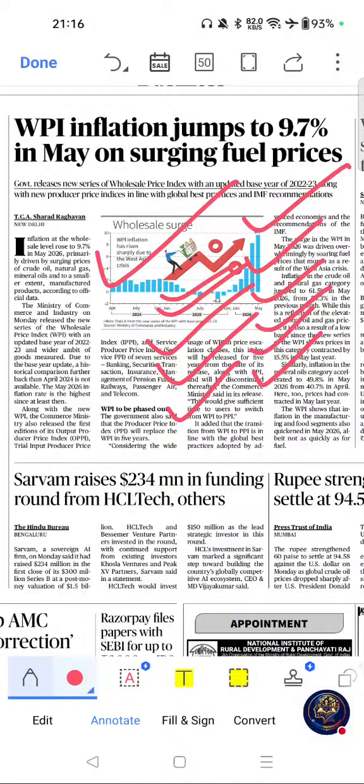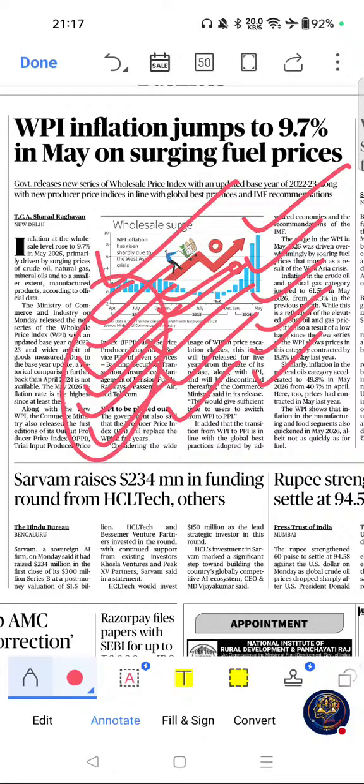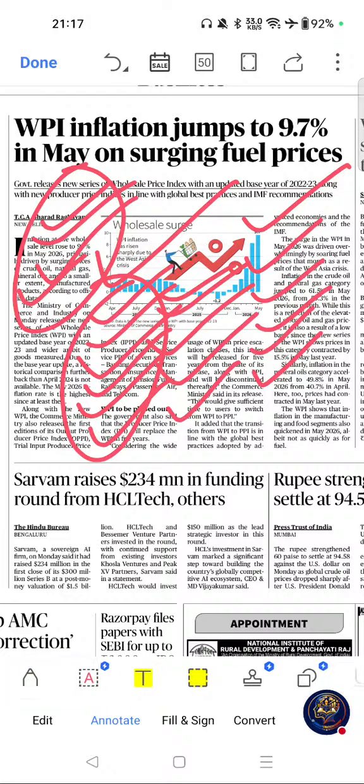Move on to key themes related to this article: WPI, CPI, producer price index, that is PPI, inflation, cost push inflation, and fuel inflation. Please go through these key themes related to this article. And possible question areas are WPI base year 2022 to 2023, difference between WPI and PPI, cost push inflation, and inflation indicators. These are the possible question areas related to this article. Move on to the next important article from this page. Please go through this one.